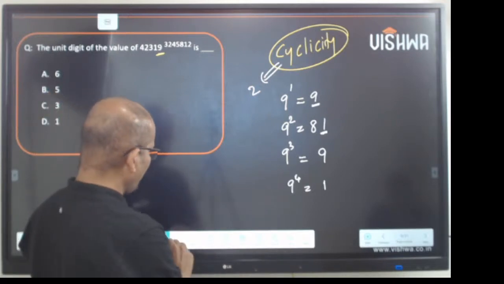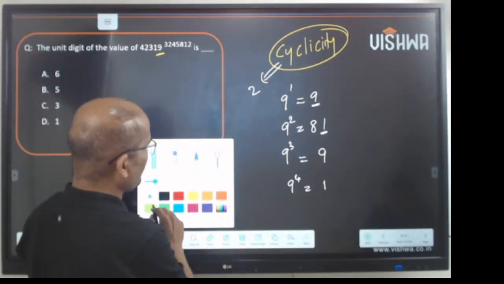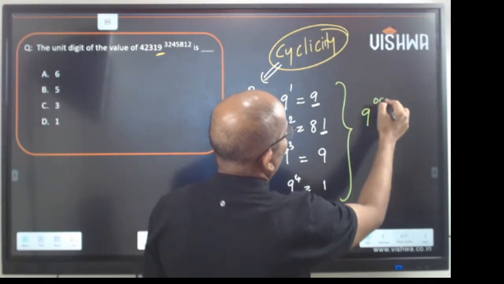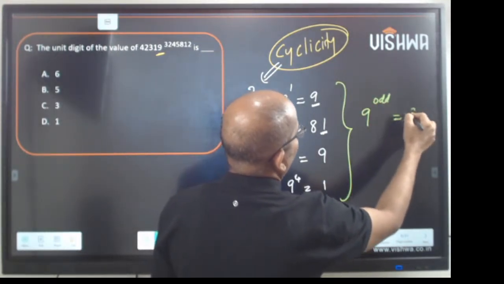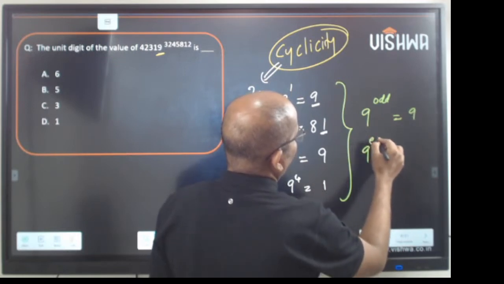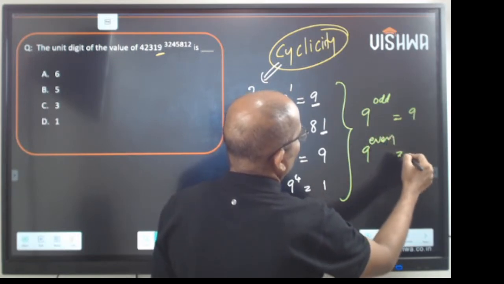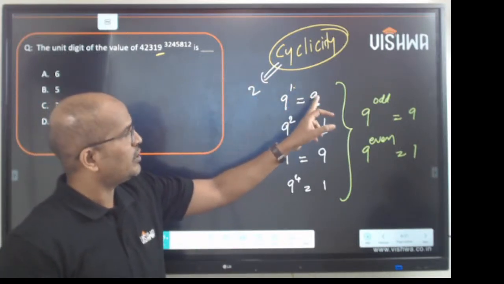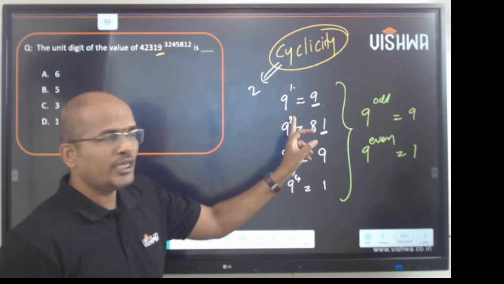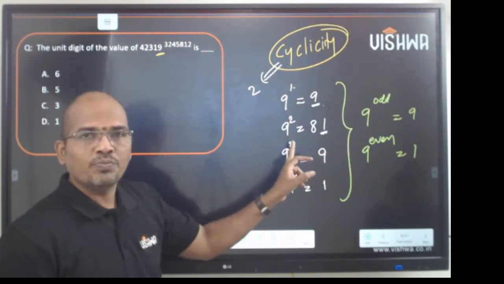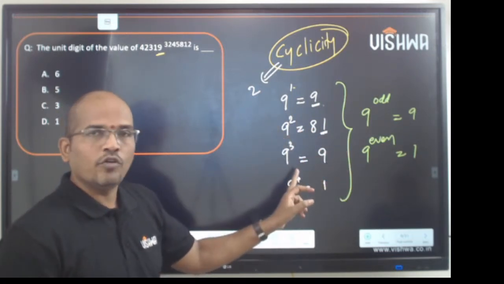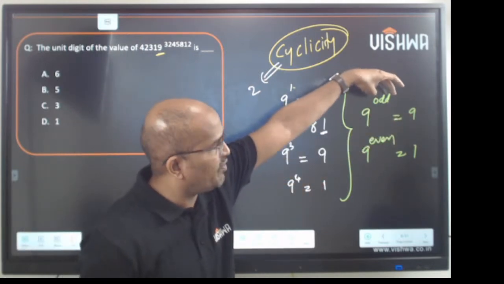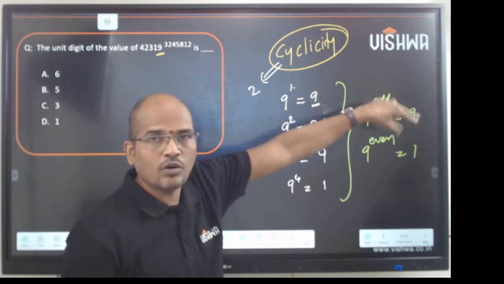So, making it simple, clear and easy: if it is 9 power odd, it is 9. If it is 9 power even, it is 1. So 9 power 1, 1 is odd, it is 9. 9 square, 2 is even, 1. 9 cube, 3 is odd, 9. 9 power 4, 4 is even, 1. So if the power is odd, it is 9, if even, 1.